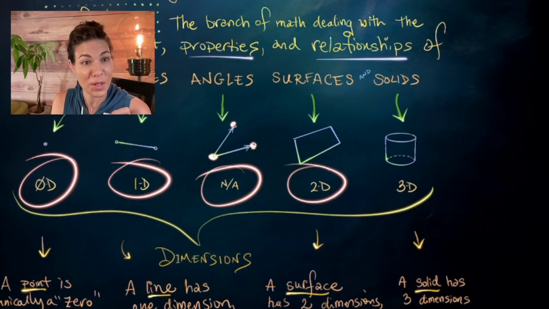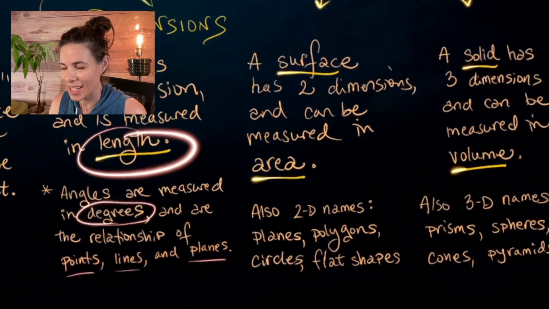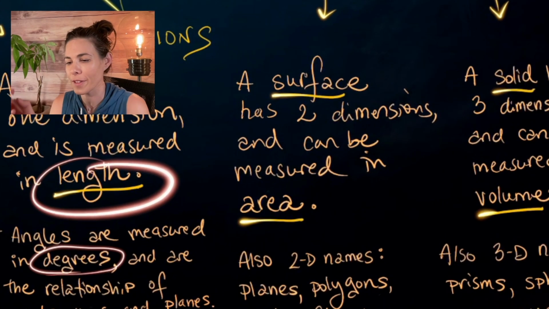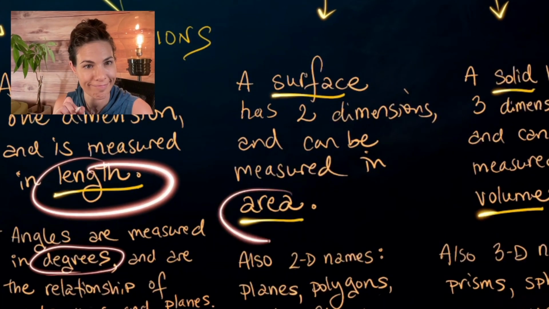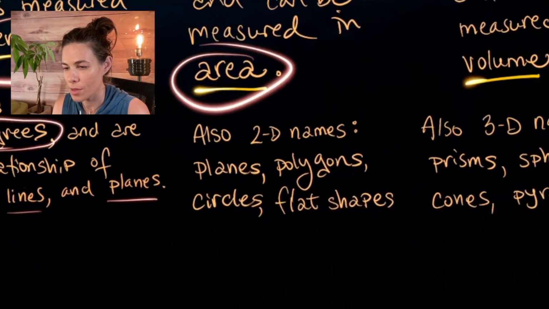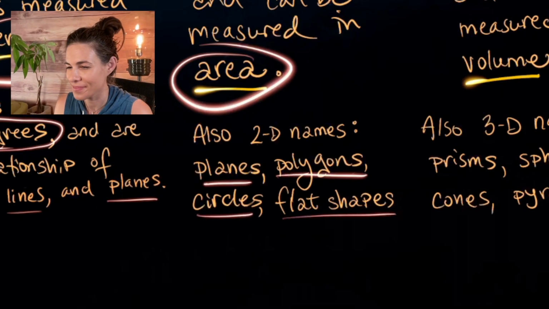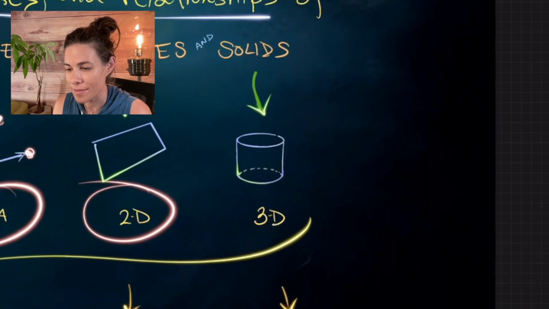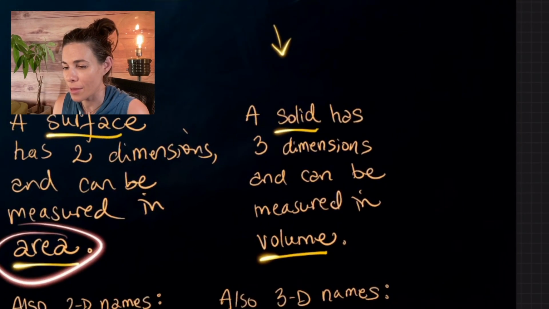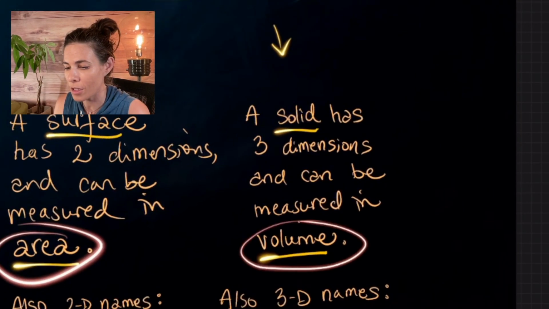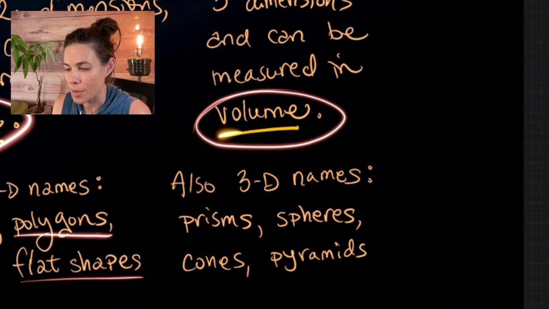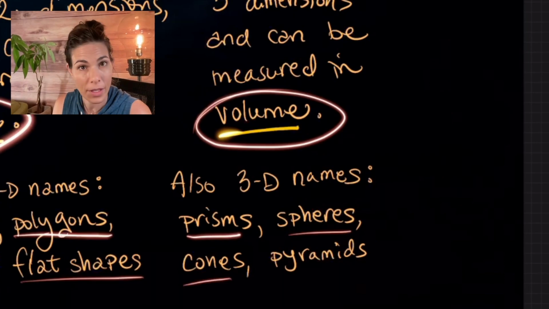Surfaces are 2-dimensional, and we're going to measure 2-dimensional figures in area. Also, 2D names can be planes, polygons, circles, and flat shapes. Solids are 3-dimensional objects, and a solid has 3 dimensions, can be measured in volume. Other 3D names are prisms, spheres, cones, and pyramids.